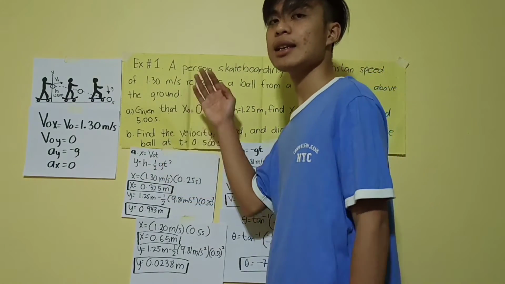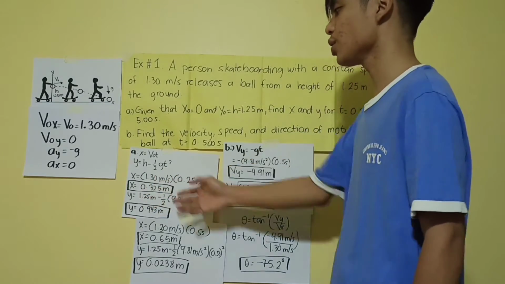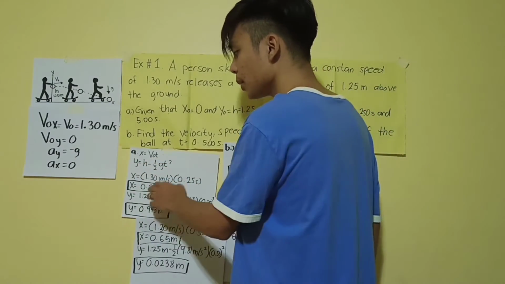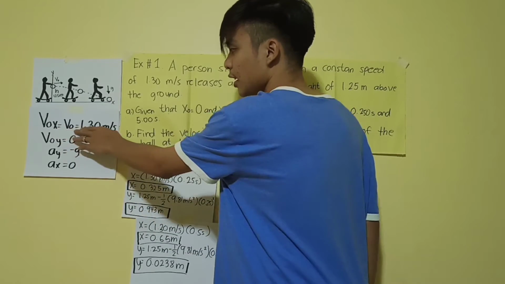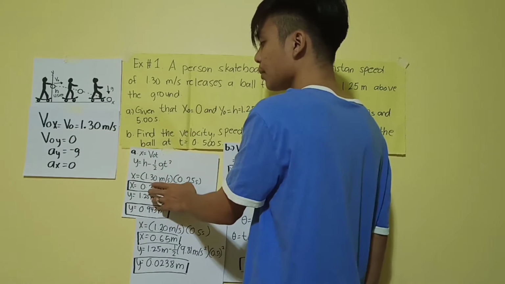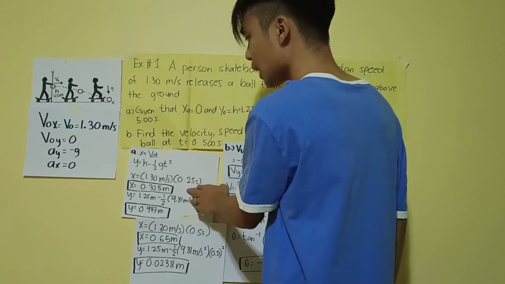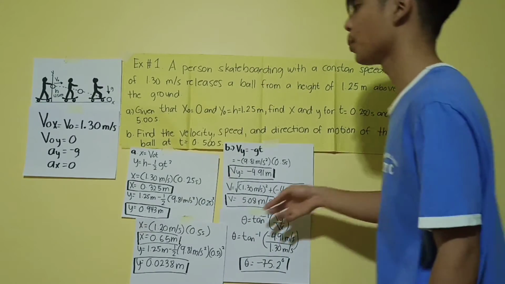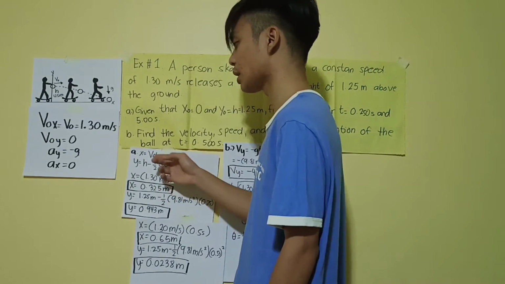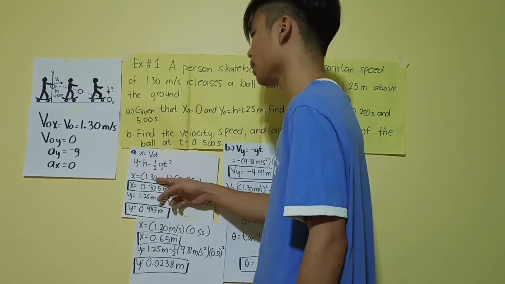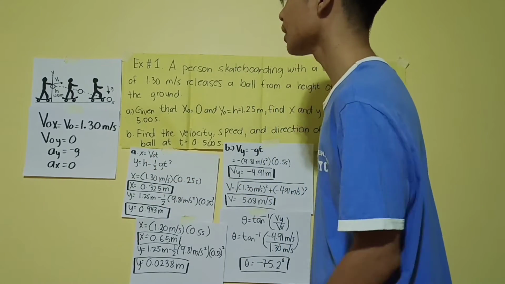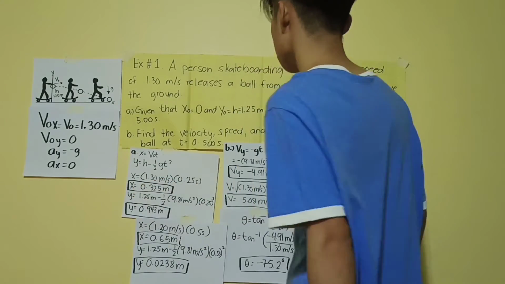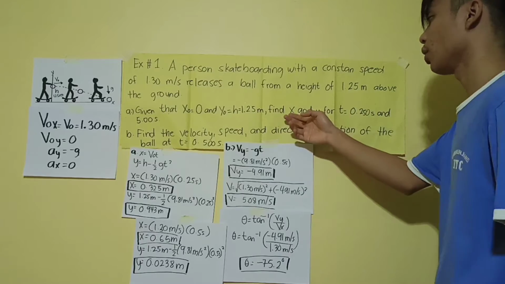Given natin, substitute na natin sa ating equation. So, x is equals to v sub o multiply sa t. Ano ba yung v sub o natin? Andito sa ating given, 1.30 meters per second. And ano ba yung time na given natin? Yun, yung time na given sa atin. So, pag pinag-multiply natin yan, ang makukuha nating sagot ay 0.35 meters para sa ating x, which is yung tinatanong dito.